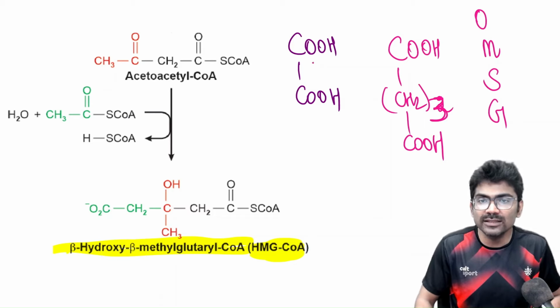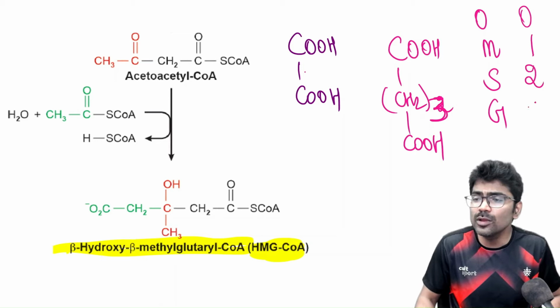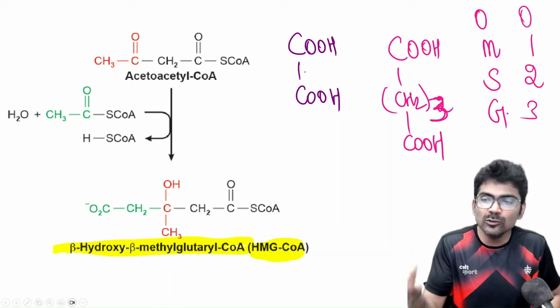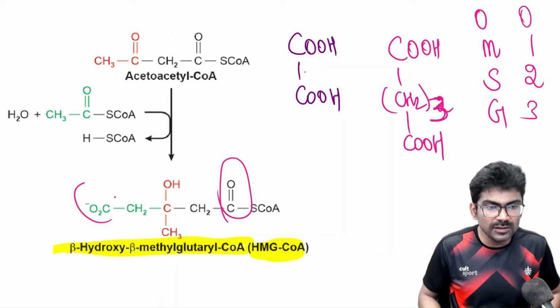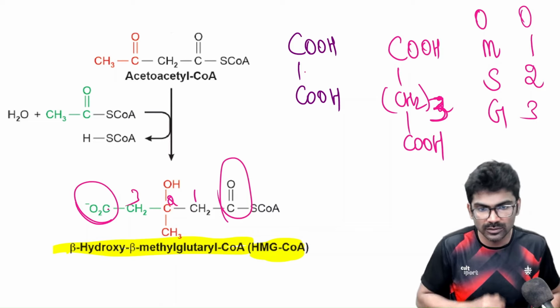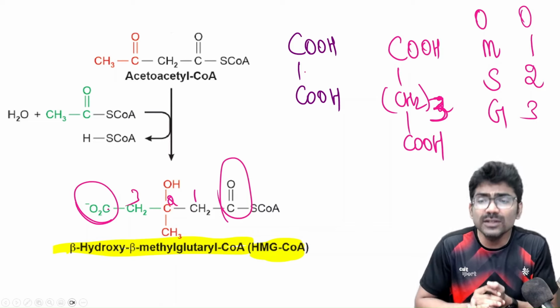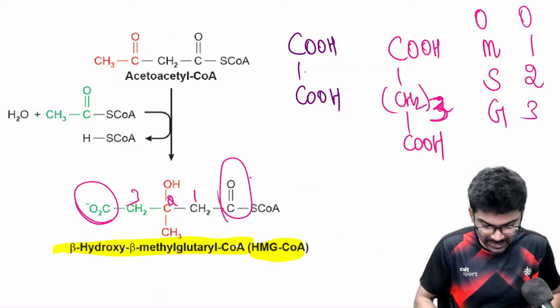So in oxalic acid, there is no CH2, 0 CH2. In malonic, 1 CH2 group. Succinic, 2 CH2 groups. In glutaric, 3 CH2 groups. Very simple. Okay, so this is COOH, this is COOH. How many CH2 groups are there? 1, 2, 3, right? So this is your glutaric acid, right?